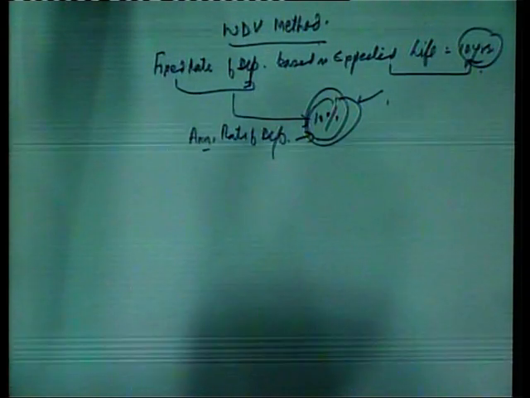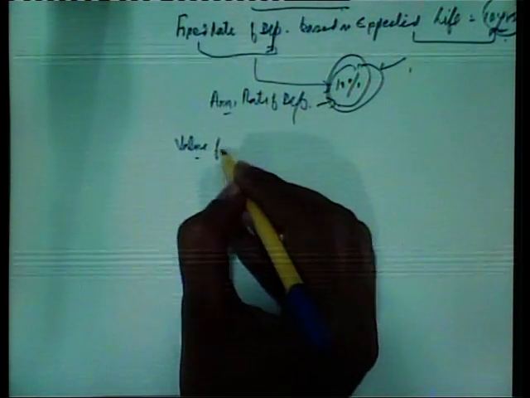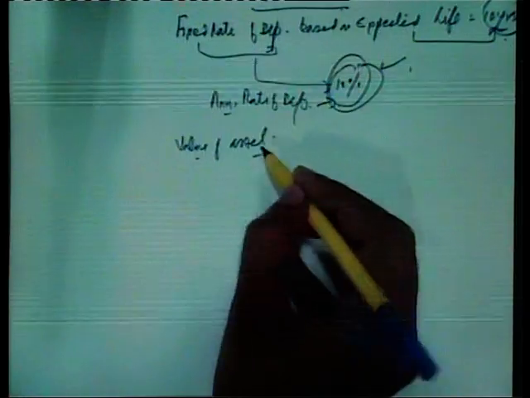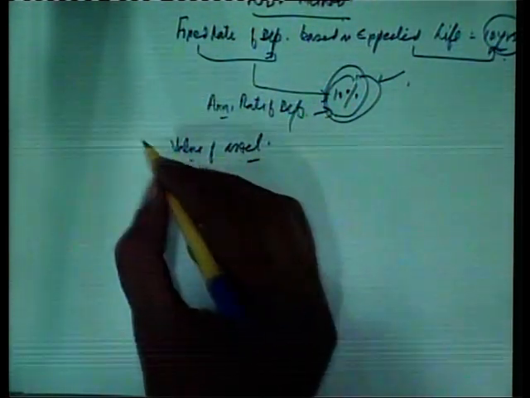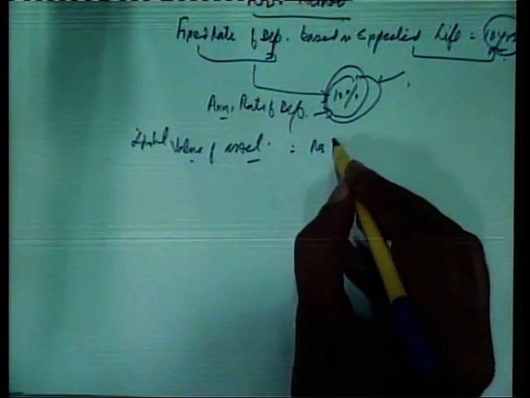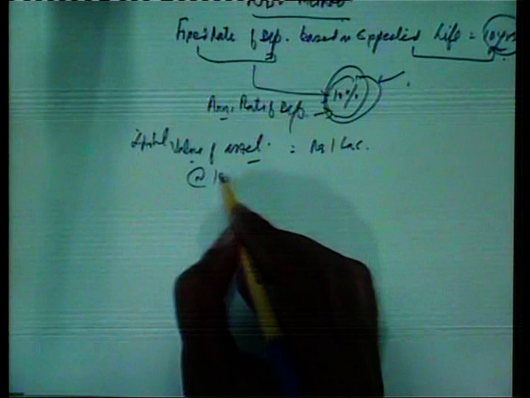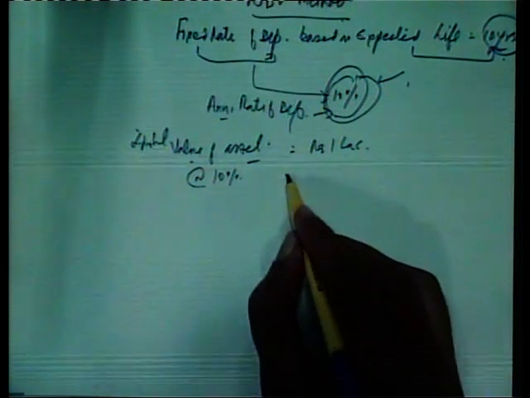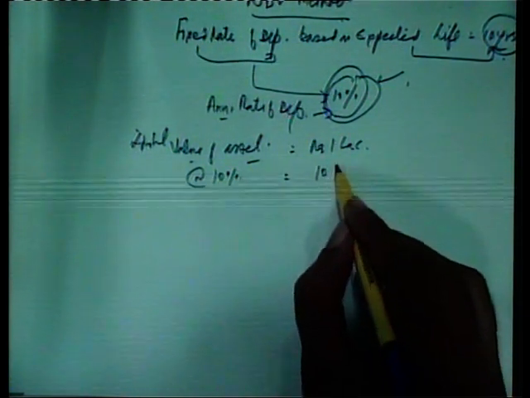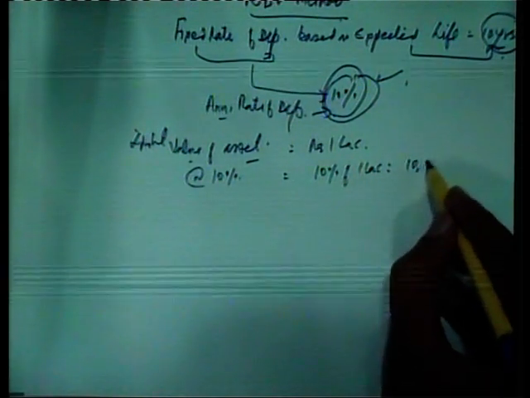For instance, let us say the initial value of the asset is 1 lakh rupees. So, at 10%, in the first year it is 10% of 1 lakh, that is 10,000.